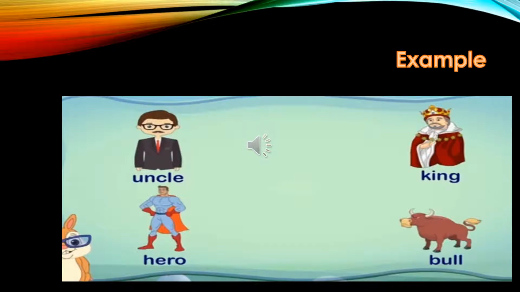These are the examples of masculine gender. As I told you, a male member of a species is called a masculine gender. And the examples are uncle, king, hero and bull. All these four are the examples of masculine gender.